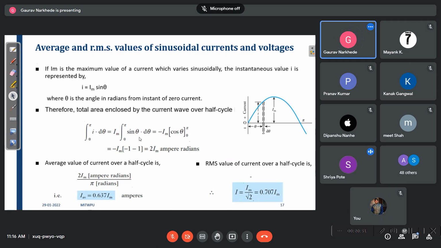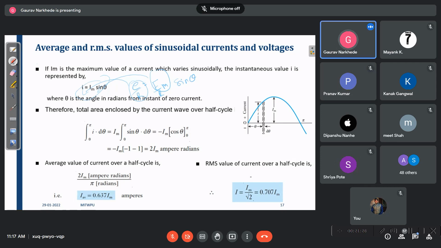Just as we saw voltage, what was the formula for voltage? Small v is equal to capital Em into sine of theta. So similarly, if we divide this by R, e by capital R is small i, and Em by capital R is Im. So can I say that in the circuit, if you apply an alternating voltage, then the current that flows in the circuit will also be an alternating quantity, correct?